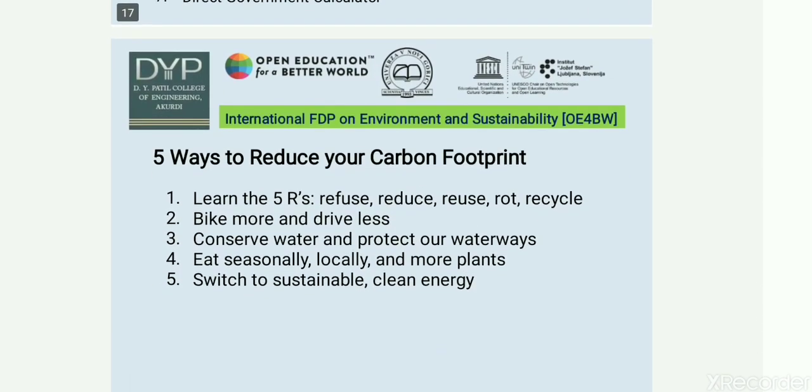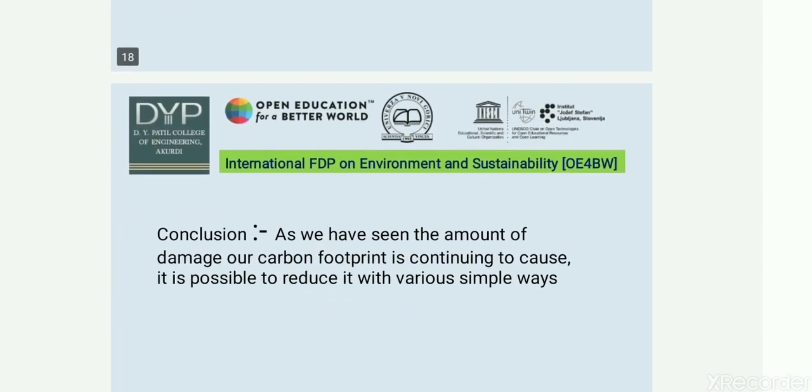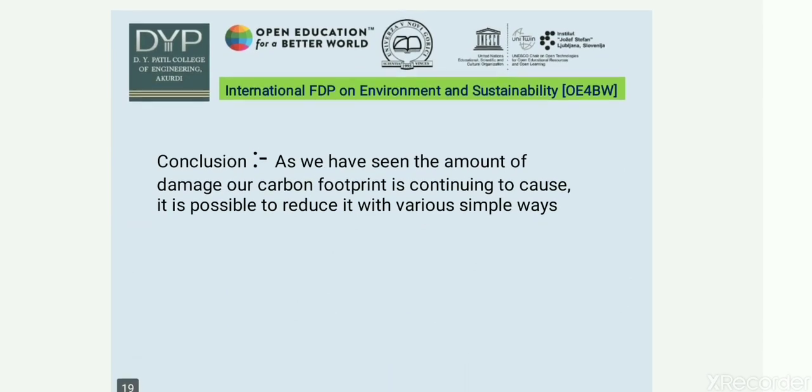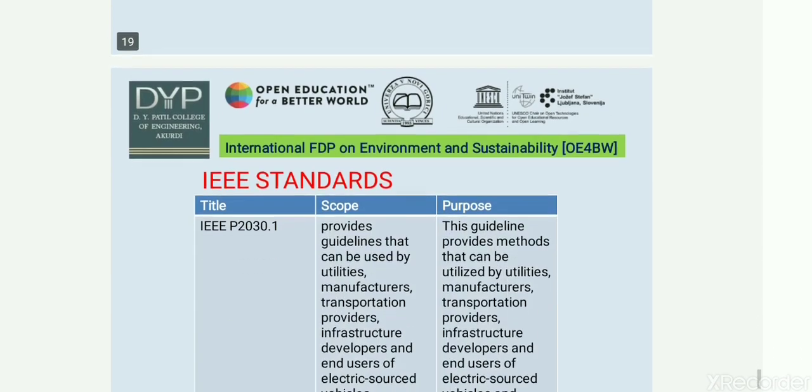Again, we have given them 5 ways to reduce our carbon footprint: learn the 5R, refuse, reduce, rot, recycle; bike more and drive less; conserve water and protect our waterways; eat seasonally, locally, and more plants; and switch to sustainable clean energy. According to that survey, we have concluded that as we have seen the amount of damage our carbon footprint is continuing to cause, it is possible to reduce it in various simple ways.